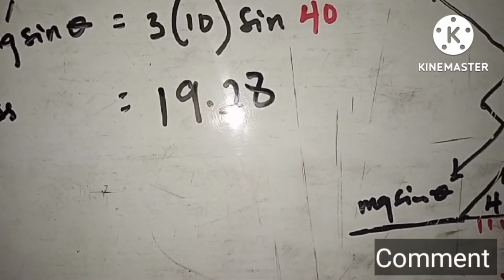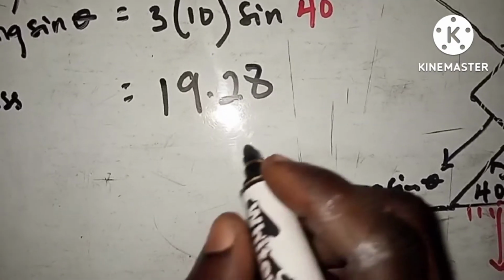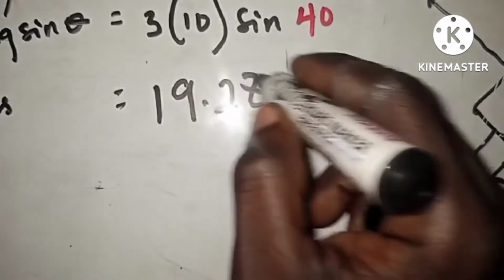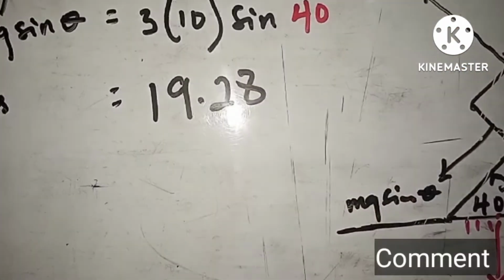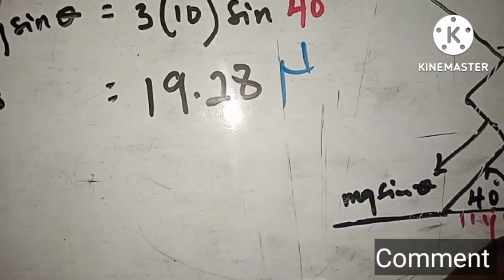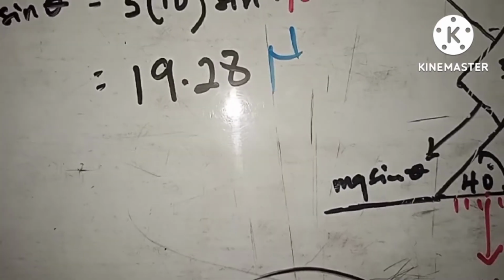Remember that the question said to write this thing. The key thing here is you have to know the unit of this. Remember, this is the force, right? So the unit of this thing should be what? Newton, right? So that should be Newtons. But remember, they say you should round this to what?